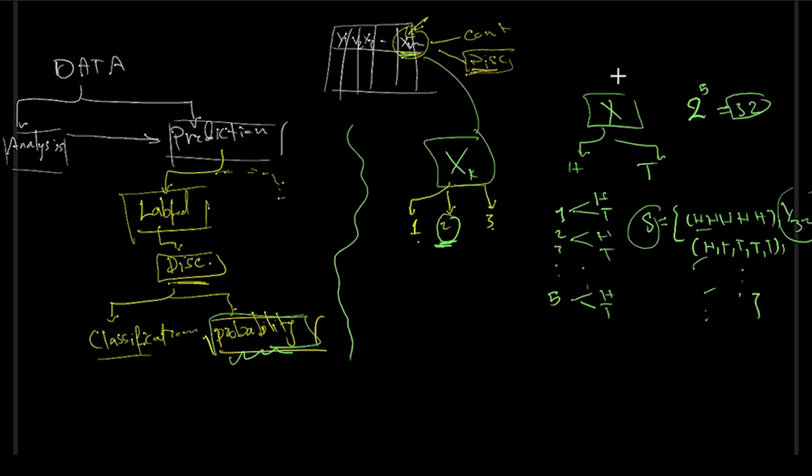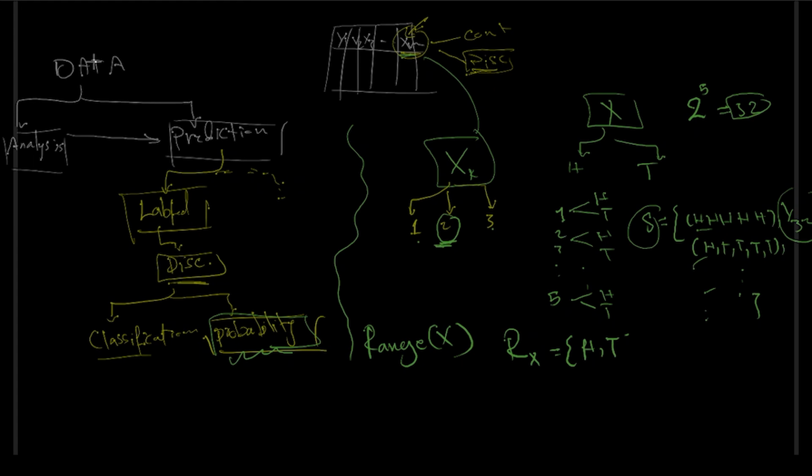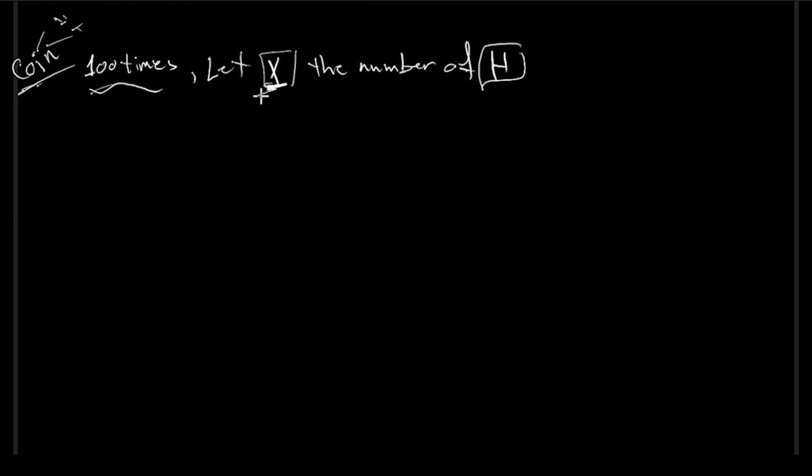And since the random variable is a function, we can talk about its range, shown as the range of x. In the above example, head or tail, imagine you toss a coin 100 times, okay? And I assume that x is the number of heads. So what is the range of x? In 100 tosses, I could have observed the head 0 times, or 1 time, or 2 times, and all the way to 100 times.